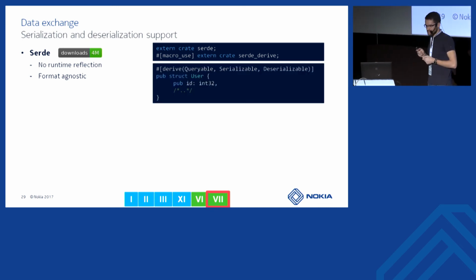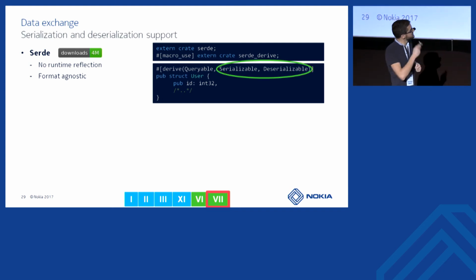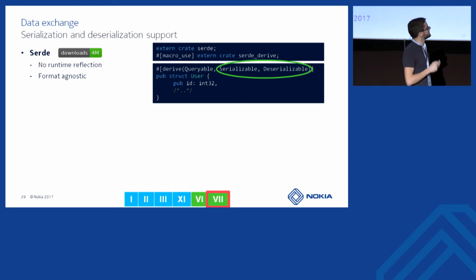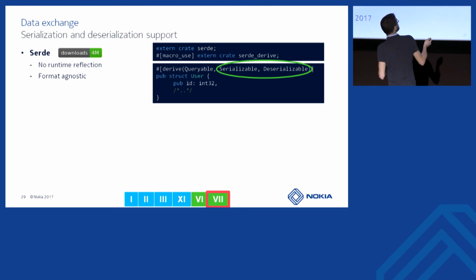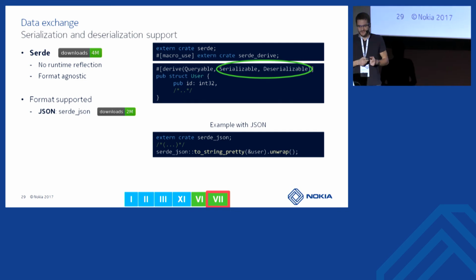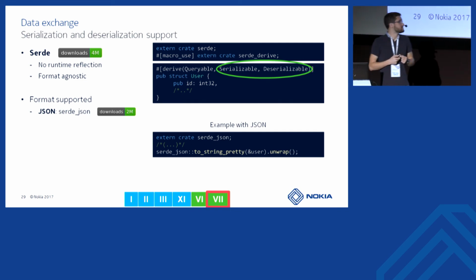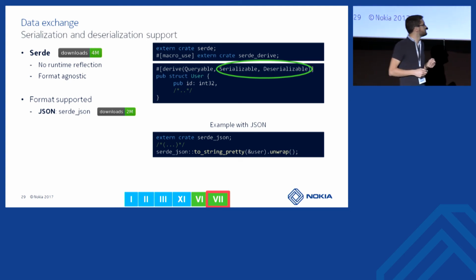This one will generate stuff for you at compile time thanks to these two interfaces you will auto-implement during compilation, by using this macro, derive. And Serde is format agnostic. There is no serializer or deserializer implemented. You will have to add one.